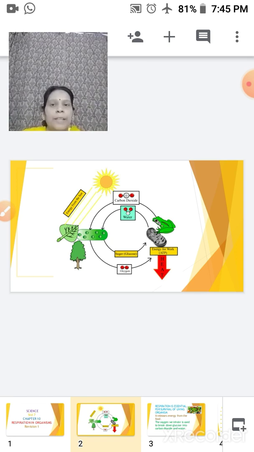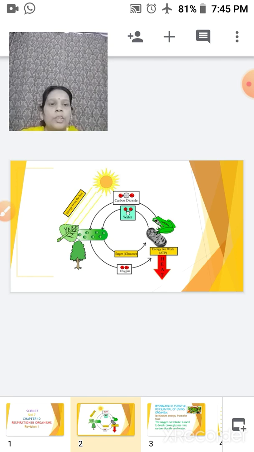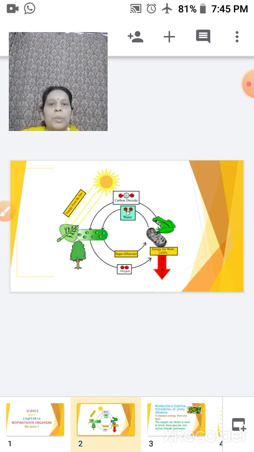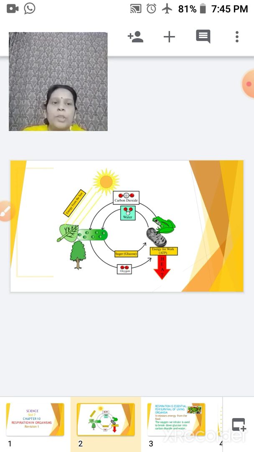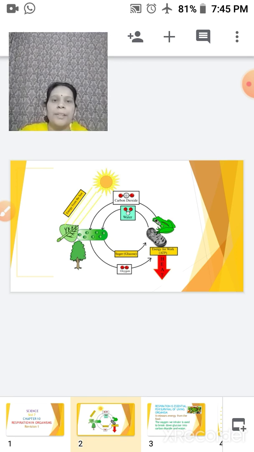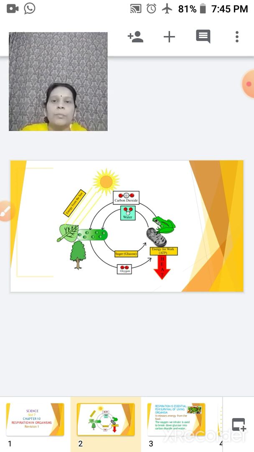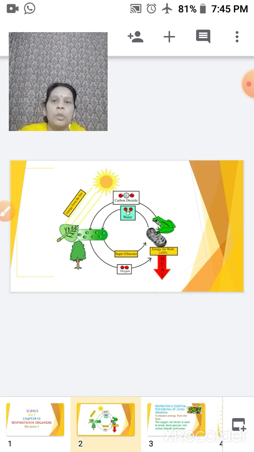When we take the food, we get the energy from the food that we eat. During digestion, the carbohydrate present within our food is broken down into glucose. Glucose is a form of sugar.